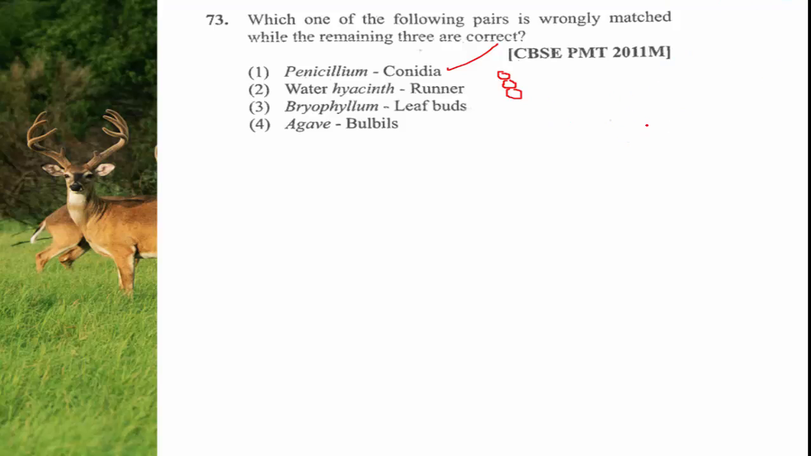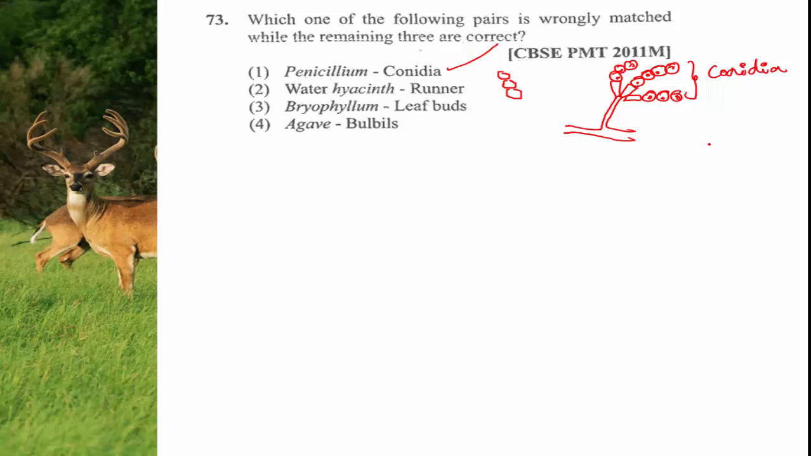So let me draw it once again. In case of Penicillium, the mycelium is modified, and the tip of the mycelium is specialized to produce asexual reproductive structures, and these asexual reproductive structures are non-motile, they are carried by the wind current, and these structures are called conidia. So the first pair given is correct, conidia.